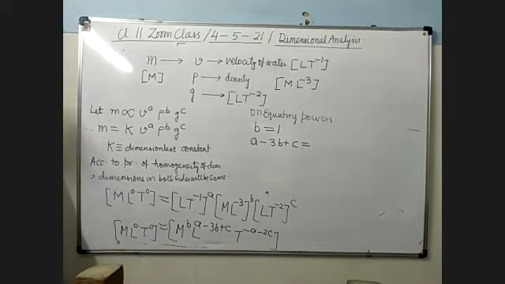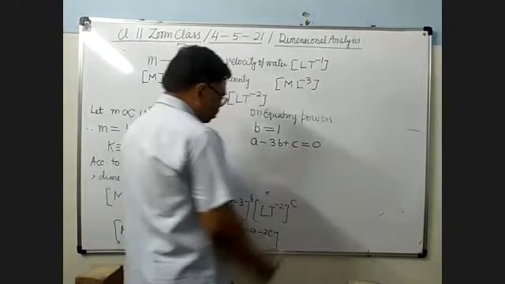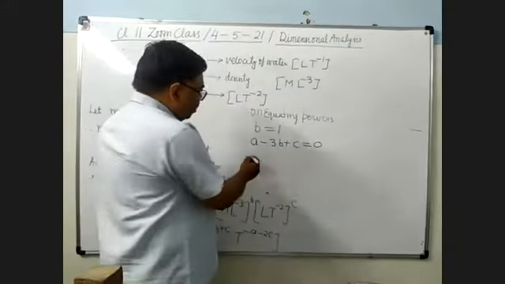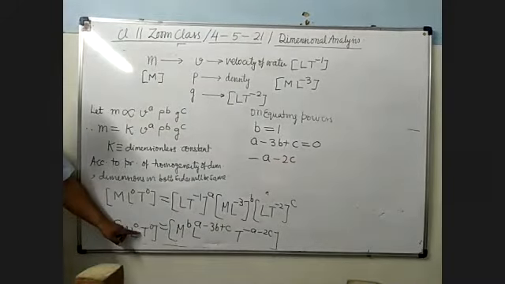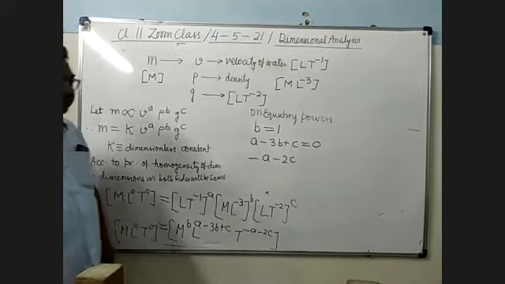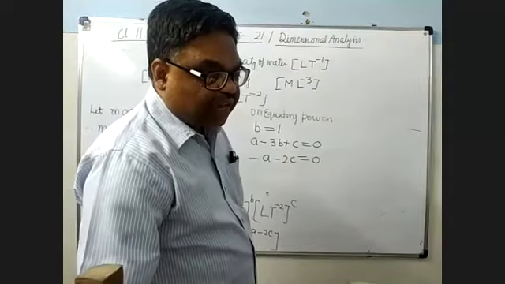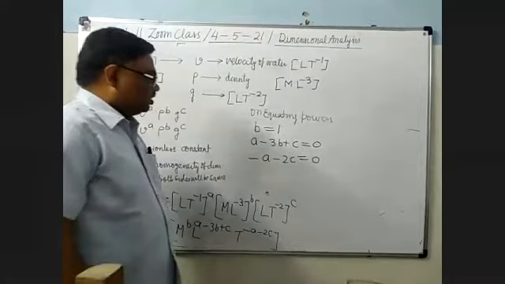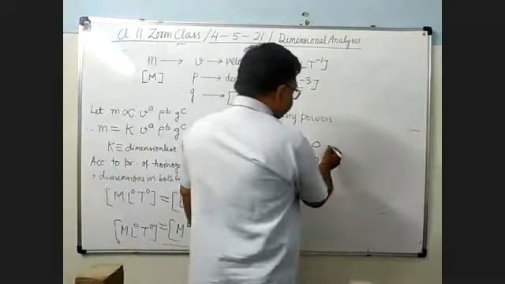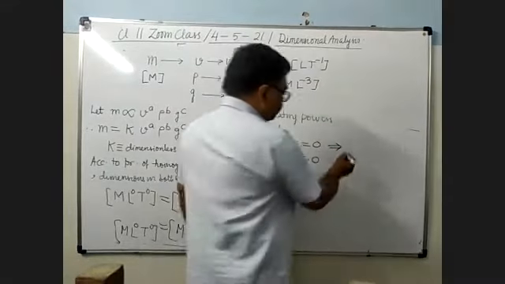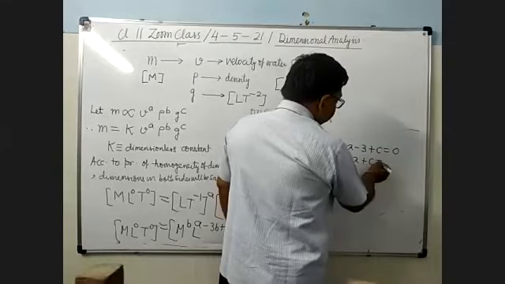So it will be 0. Now here you can see T की power minus A minus 2C. And here T की power 0. So it will be equal to 0. Now you solve it to determine the value of A, B, C. So see here B equals 1. When you substitute B equals 1, A minus 3 plus C equals 0, means A plus C equals 3.